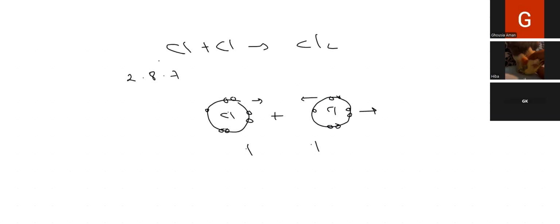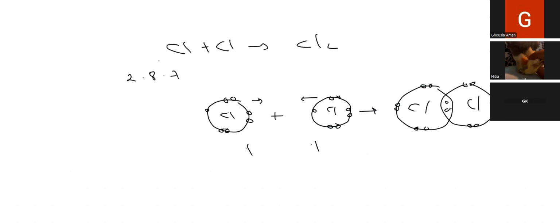This chlorine needs 1 electron. This chlorine needs 1 electron. Remaining how many? 6: 1, 2, 3, 4, 5, 6. This side also, 1, 2, 3, 4, 5, 6. So each one of them needs 1 electron, so there will be 1:1 sharing of electrons. In between two chlorine atoms, you can see each chlorine is completing 8 electrons in the last shell. So the bond is again a single covalent bond.